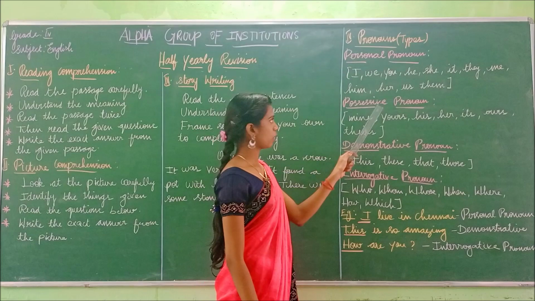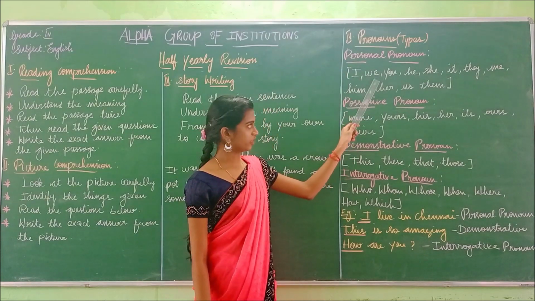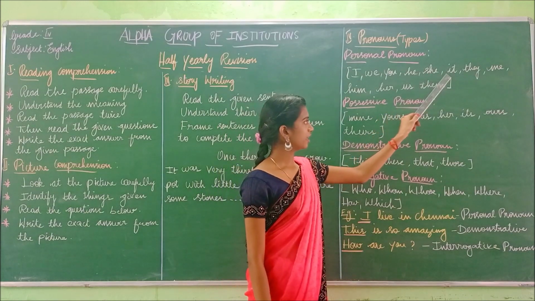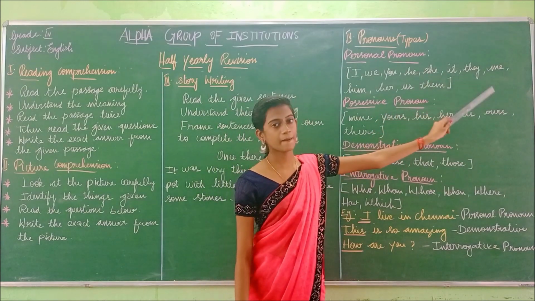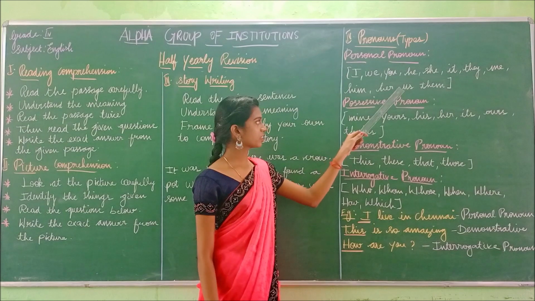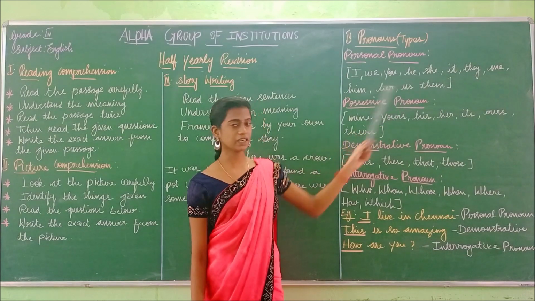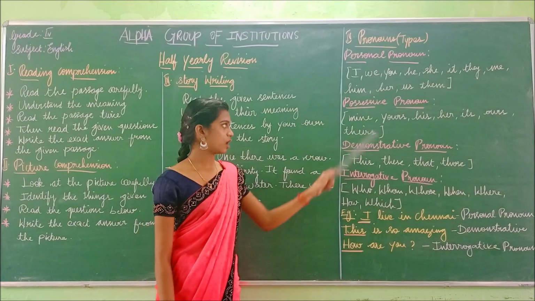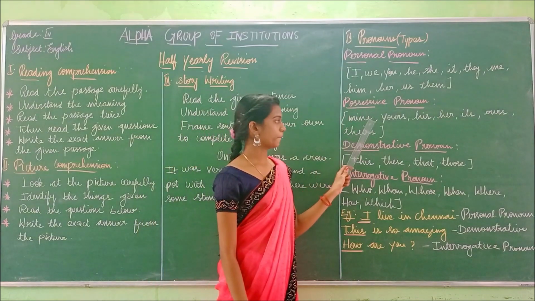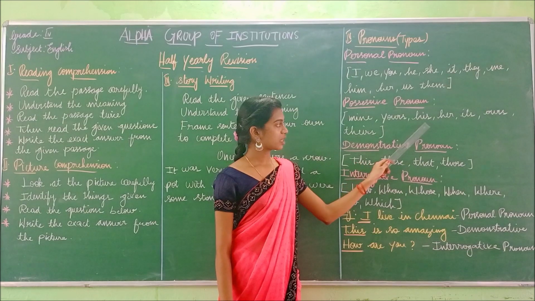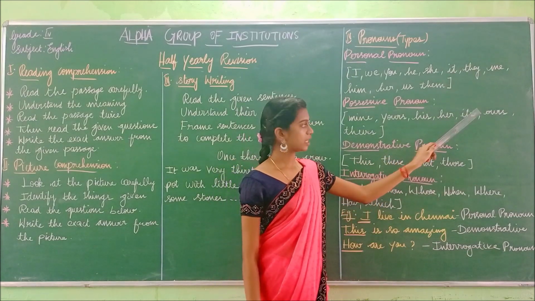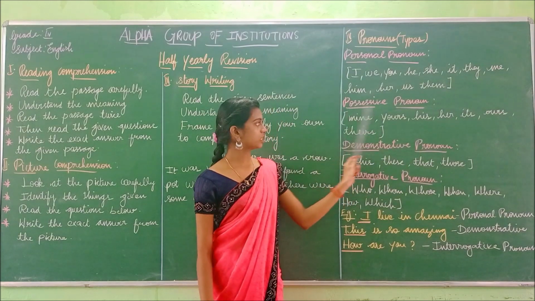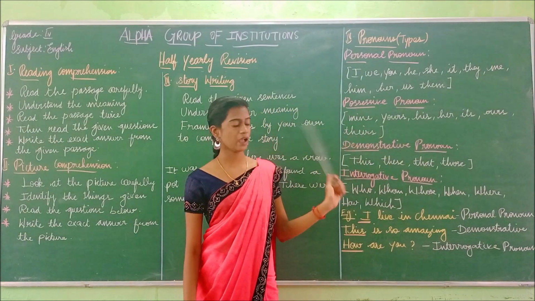The personal pronouns are I, we, you, he, she, it, they, me, him, her, us, and them. So these are called the personal pronouns. And the possessive pronouns are mine, yours, his, her, its, own, us, theirs. So these words are called the possessive pronouns.